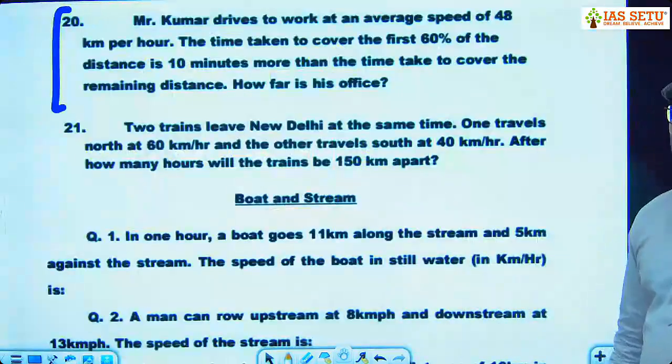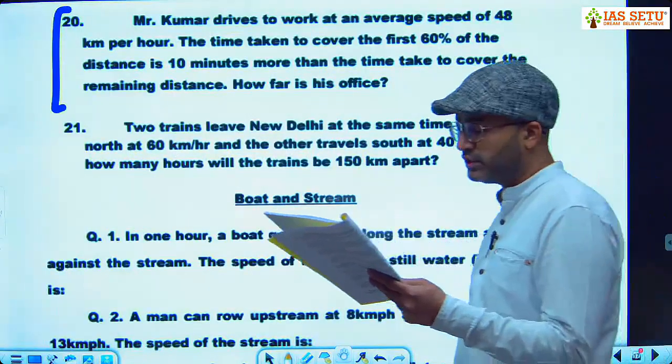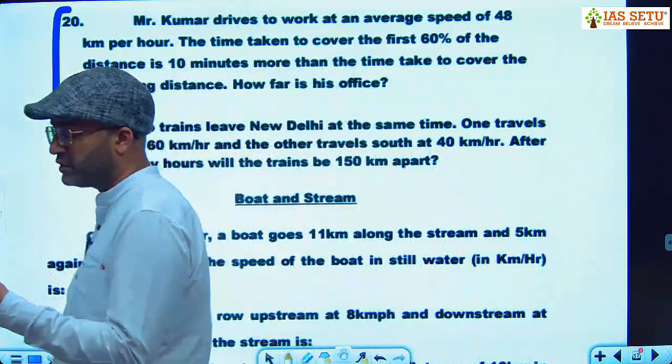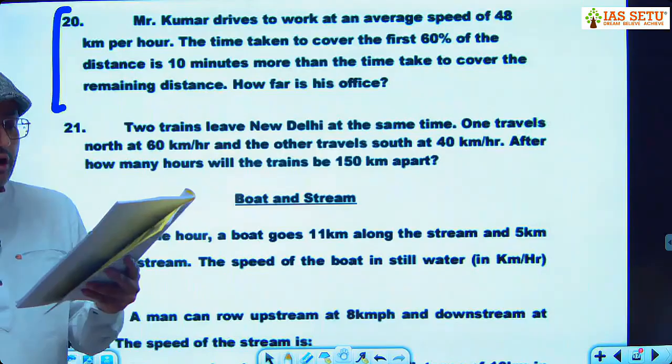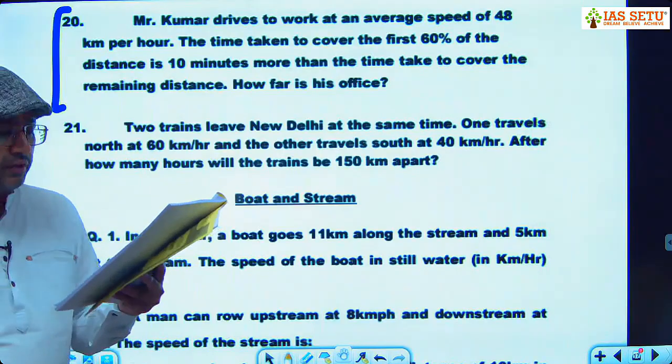Take your time for question number 21. Two trains leave New Delhi at same time. One travels north at 60 km per hour. Other travels south at 40 km per hour. After how many hours will the trains be 150 km apart?